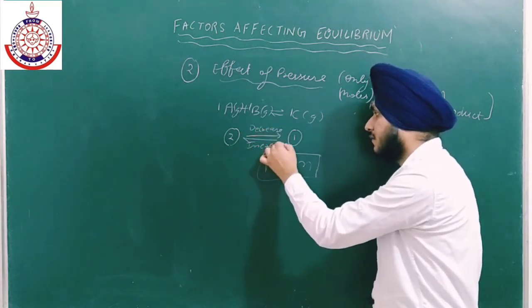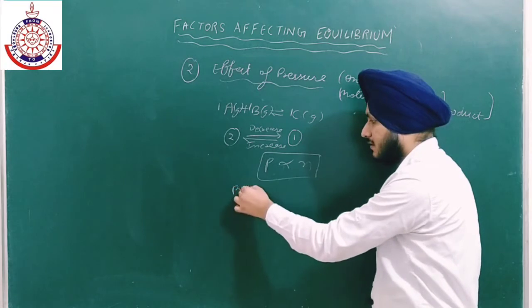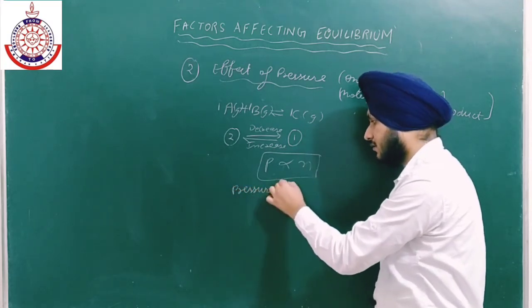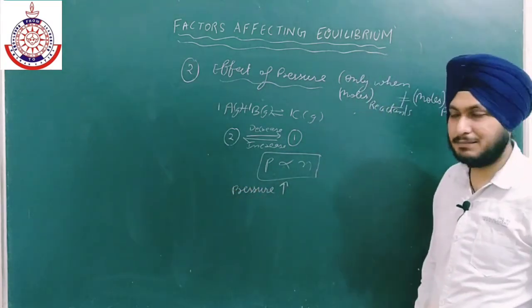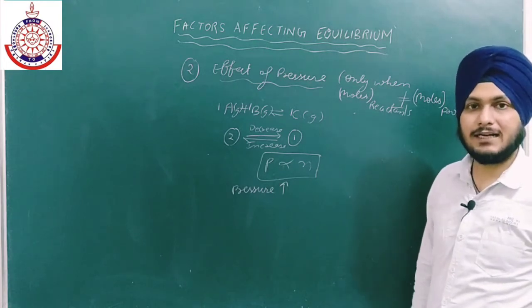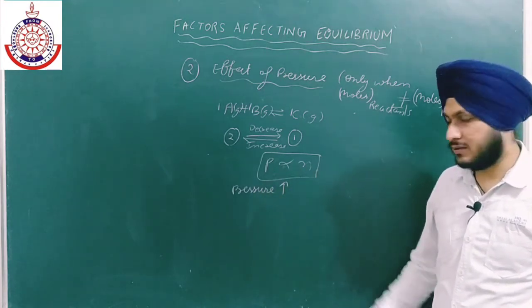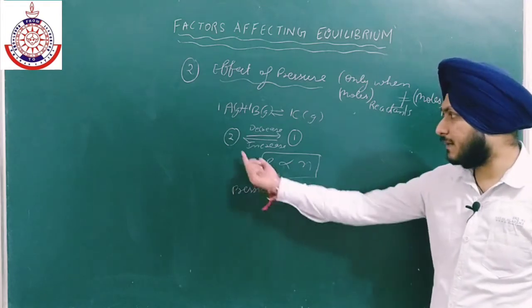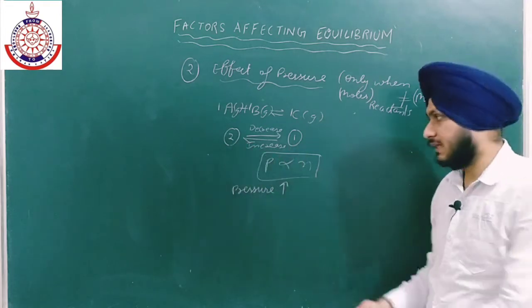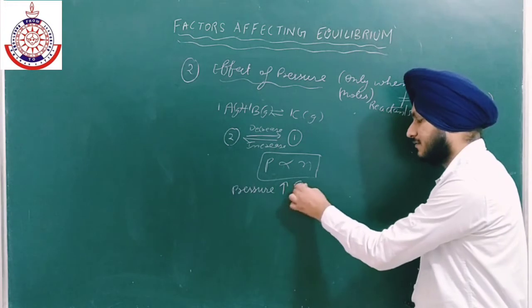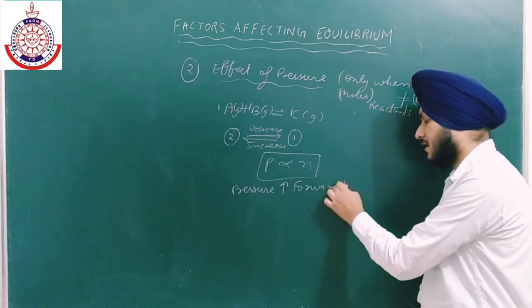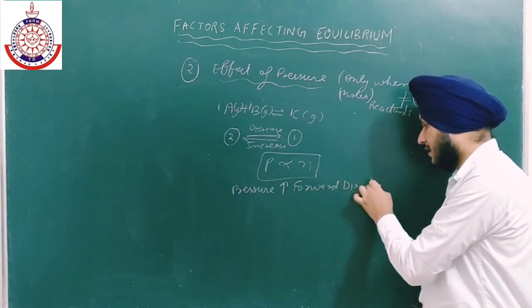ठीक है. Now if I am increasing the pressure, according to Le-Chatelier principle, the reaction will shift in that direction where the pressure is decreasing. Now pressure is directly proportional to number of moles. तो रिएक्शन किस साइड शिफ्ट होगी? जहां पे मोल्स कम हो रहे हैं, in the forward direction in this case. Is it clear ना?